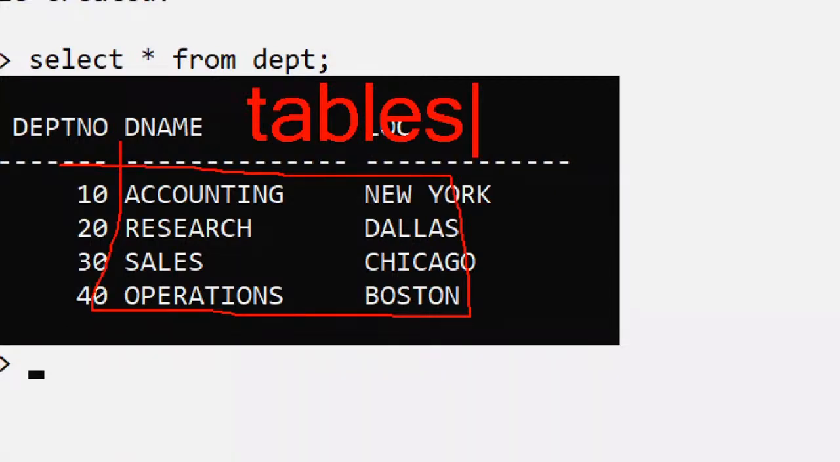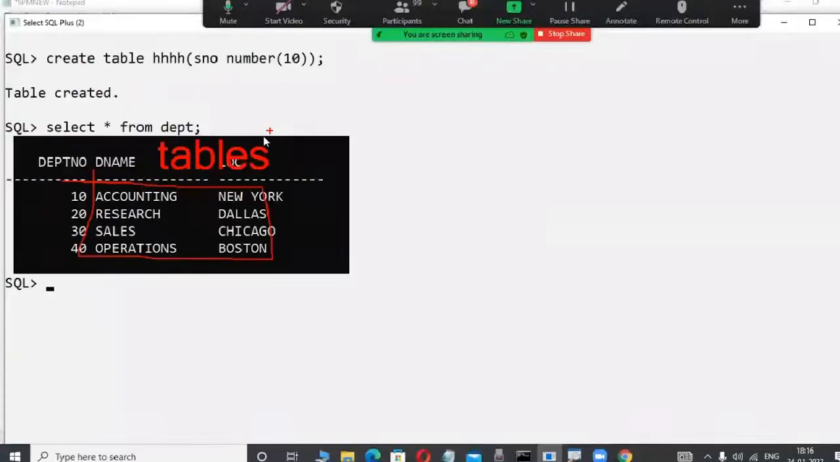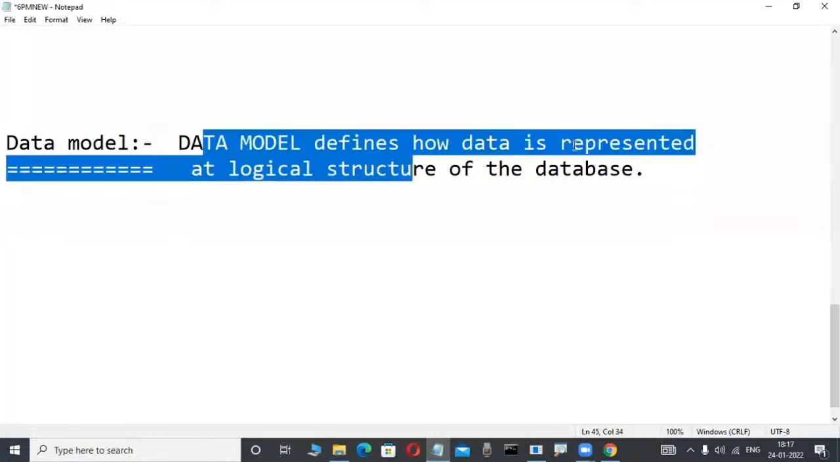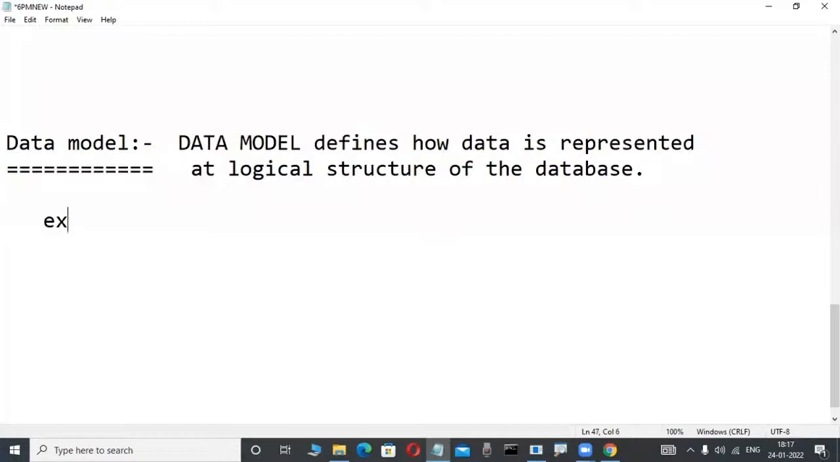Hierarchical data model, network data model, some other data models are there. IMS software, IDMS software are there. In those days, there were different software like IDMS and IMS. But nowadays, observe here, a data model is nothing but a definition of how data is represented in the logical structure of the database.